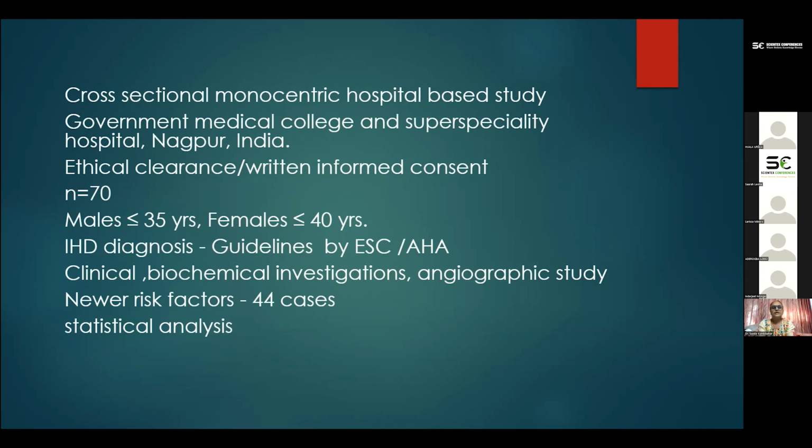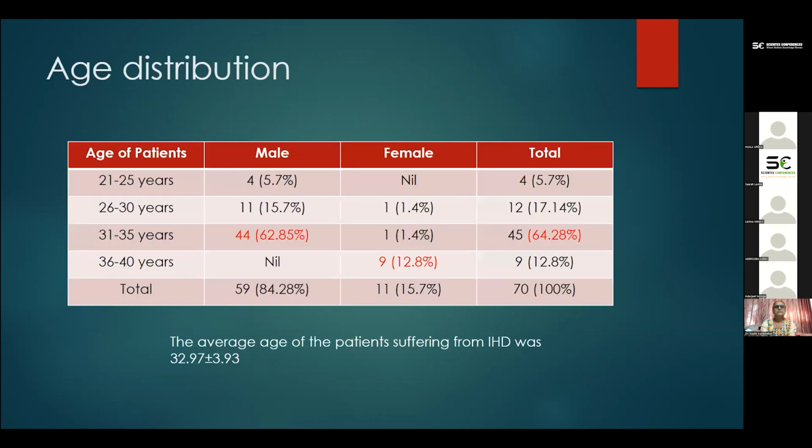The newer risk factors like lipoprotein A, homocysteine, and fibrinogen were studied in 44 cases only due to some constraints, and appropriate statistical analysis was done. So this is a chart table showing our age distribution. I can show here the majority of the subjects were in the age group of 31.